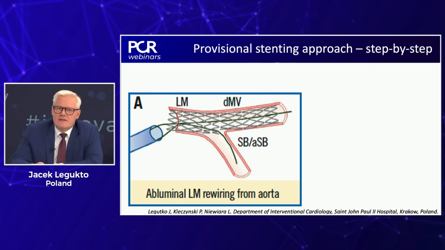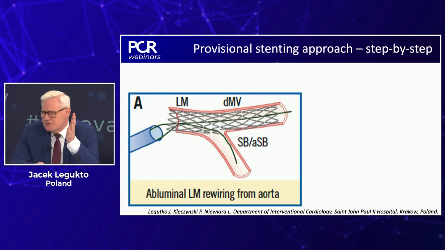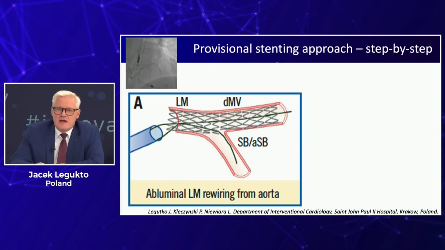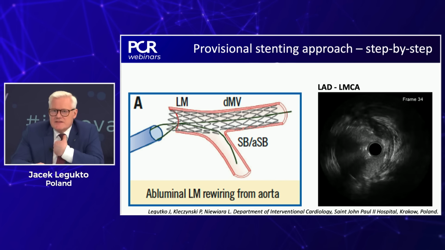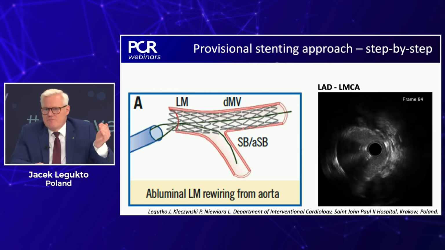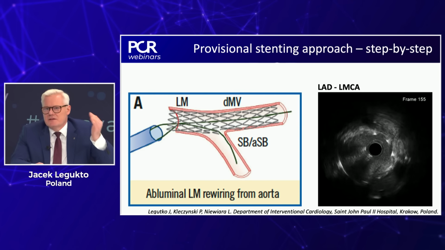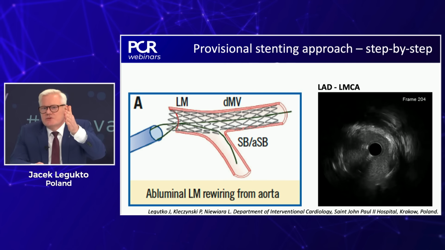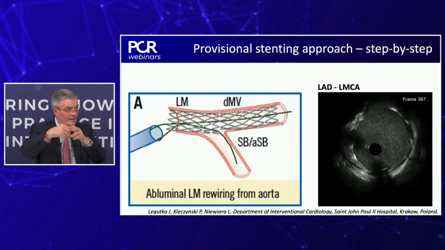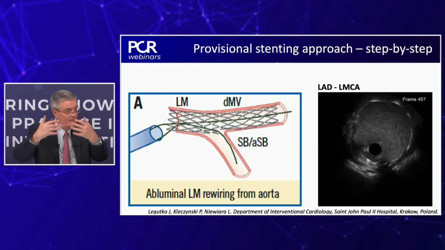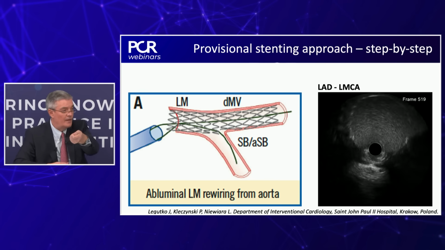Some people say that if the wire is going with the loop, you are always good. I do not believe in this, because I have seen many times that the wire can go through the stent struts abluminally. So my practice is that after I put the wire into the LAD, I do imaging. Then I can check the result. If I understand correctly, you try to wire with the loop, but immediately you check with the IVUS probe. Yeah, this with IVUS.